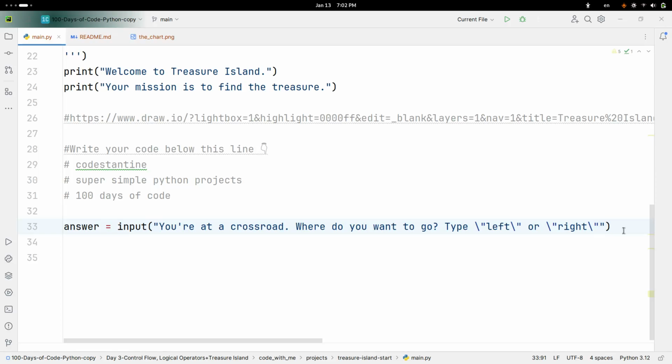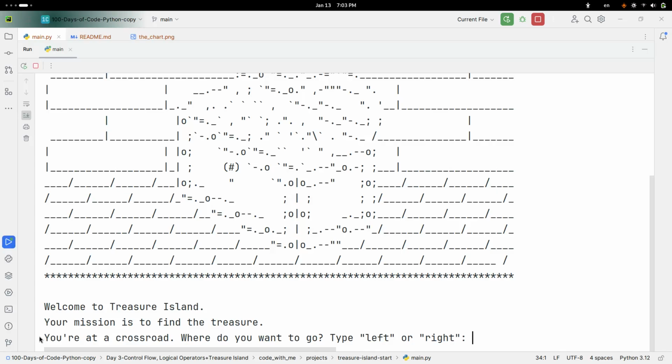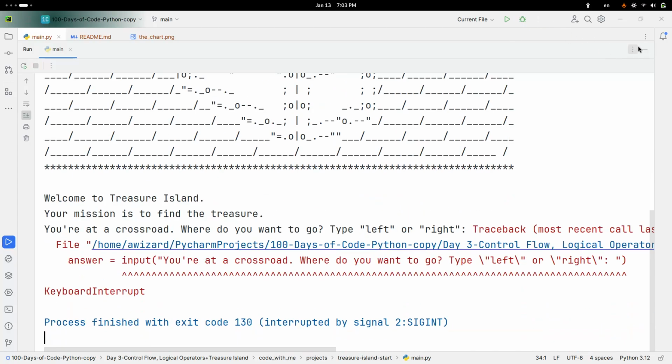I need a colon here, right? And a space. So when I run this, it will ask a question like, you're at a crossroad. Where do you want to go? Type left or right. And they type the answer here. Okay.